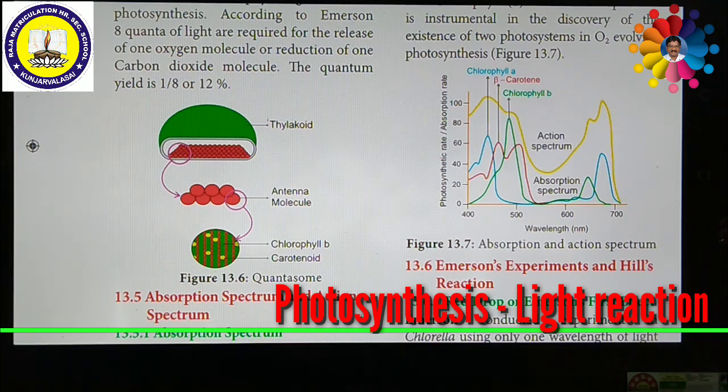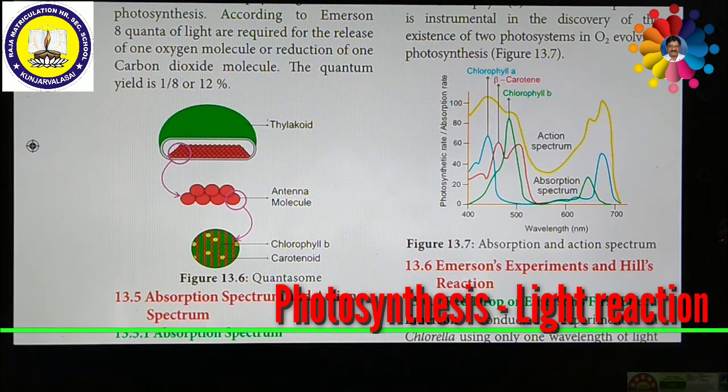Now we are going to discuss in detail the photo-oxidation phase of light. Actually, the light reaction has two phases, namely the photo-oxidation phase and the photochemical phase.